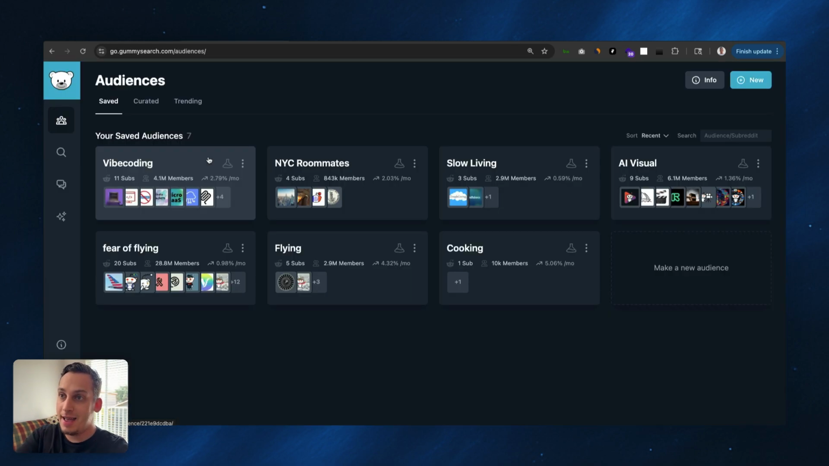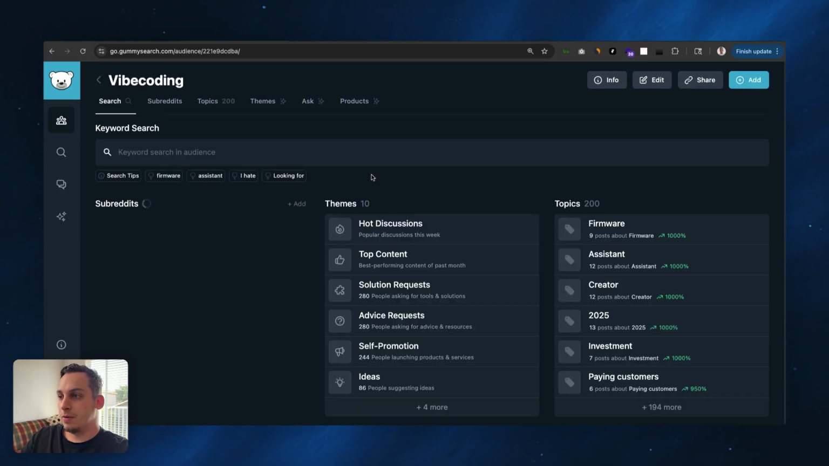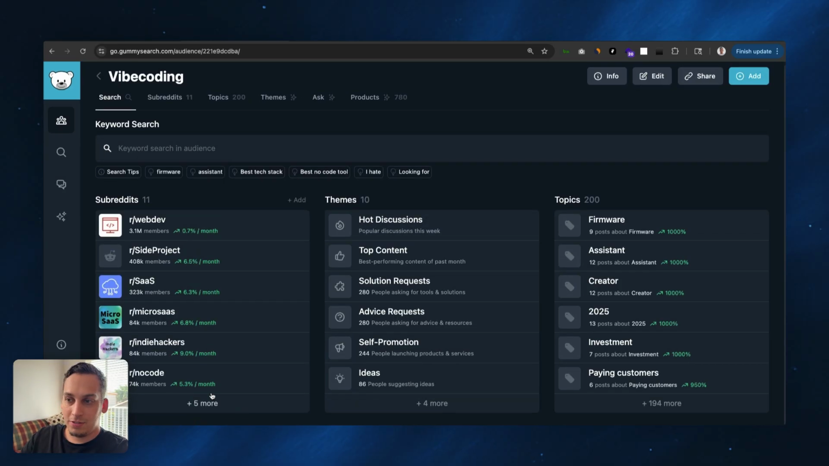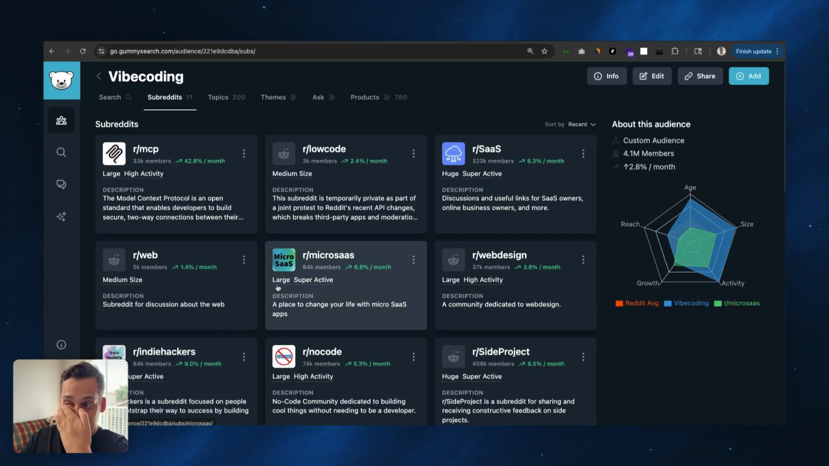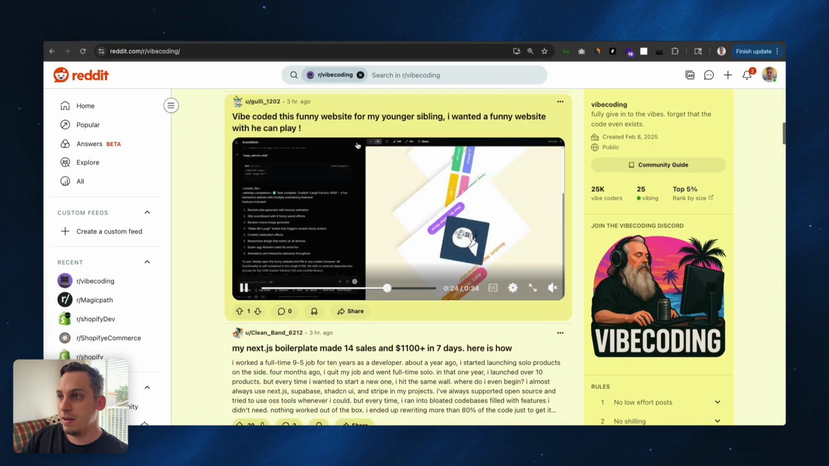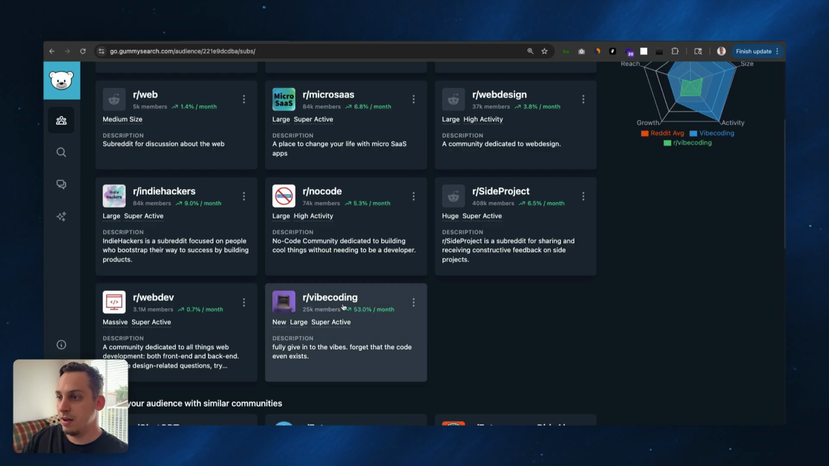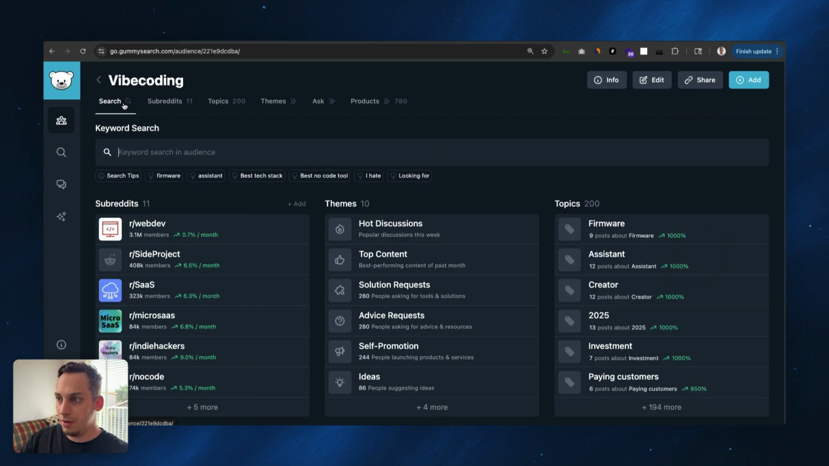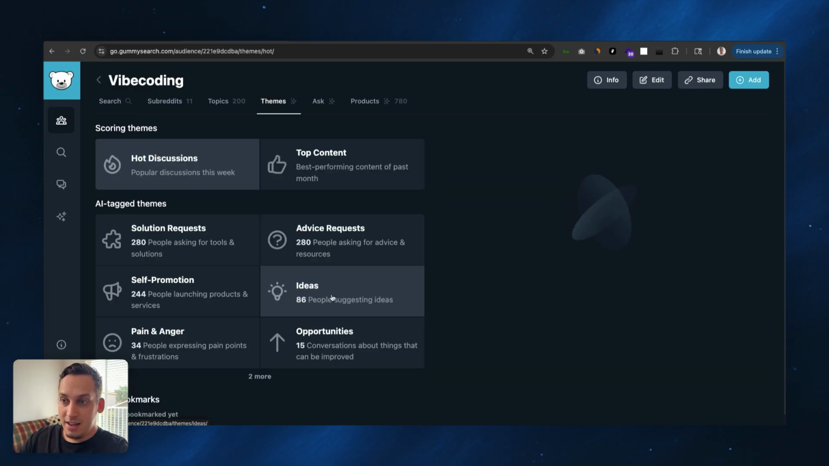And a great tool that goes hand in hand with Reddit, and I've done a few videos on this in the past, is this tool called GummySearch, right? Basically, I created a few audiences, and in this case, I created vibe coding. So, for example, you save all of these different subreddits into this specific audience, right? This one is even included, the one that I was just in right now, slash vibe coding. You can see it right here. It gets all of the data in there, and it's an AI that understands all of the different conversations and wraps up a summary on different things like hot discussions, top content, solution requests. We even have ideas or pain and anger, right?